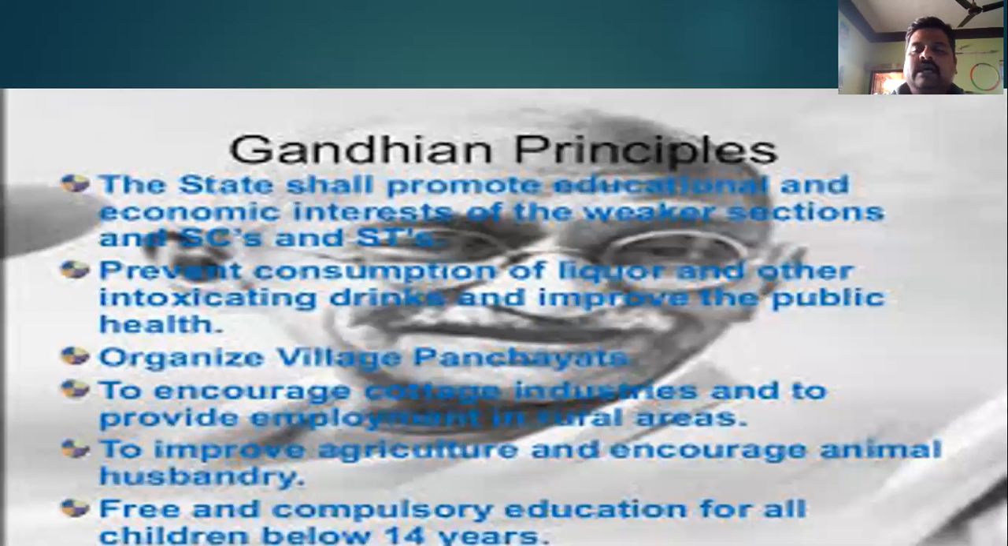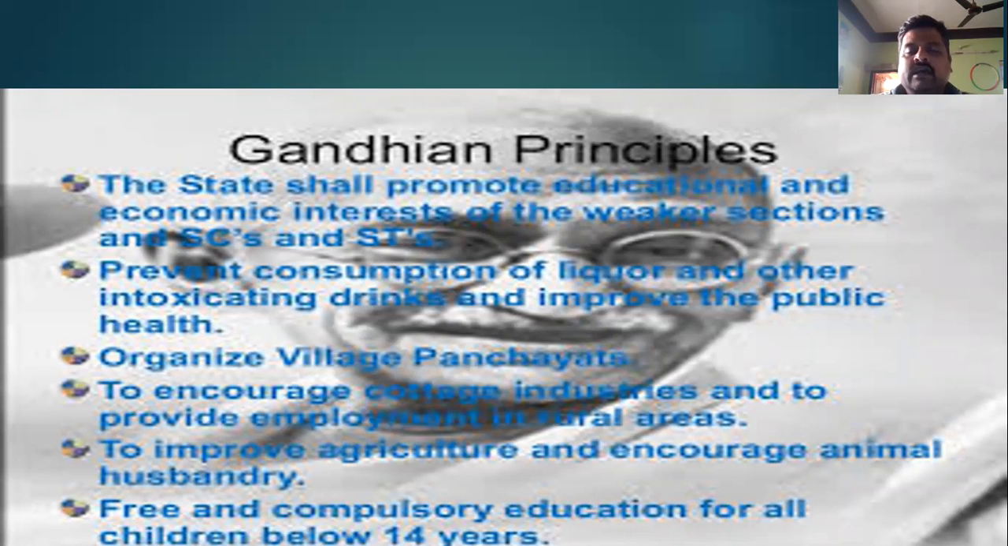Next, the first thing: what is the Gandhian principle? The Gandhian principle says the state shall promote the educational and economic interests of the weaker sections of society. There are many weaker sections of society. You have to give more importance to them so that they can lead a better life. The scheduled castes, the scheduled tribes, the other backward classes. Anybody who belongs to a weaker section of society should be given proper care by the state government.